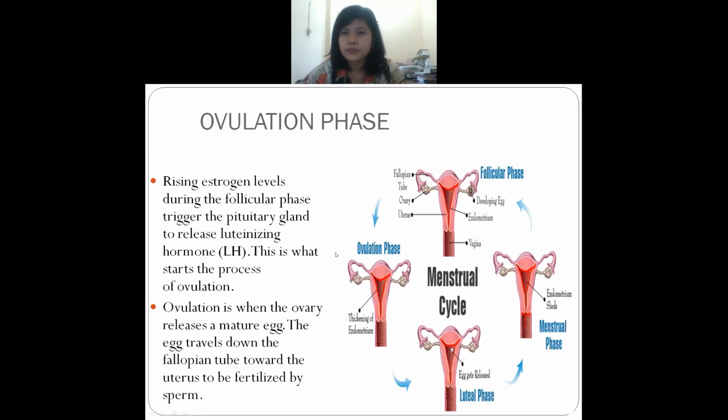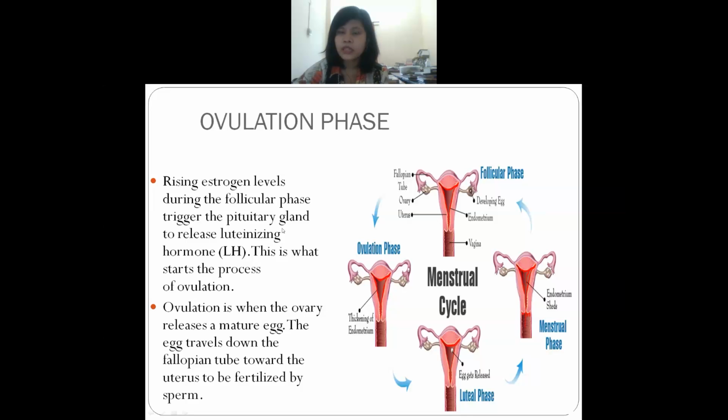In this ovulation phase, I'll repeat again. What happens? The estrogen level, which is the name of the hormone, during this follicular phase, will be in motion. Triggers means motion.